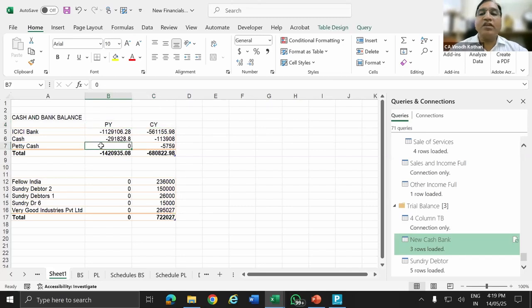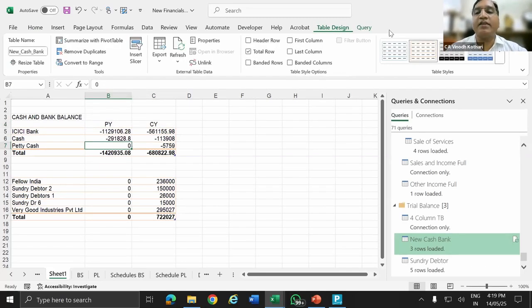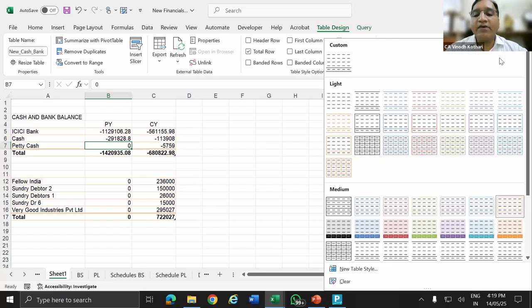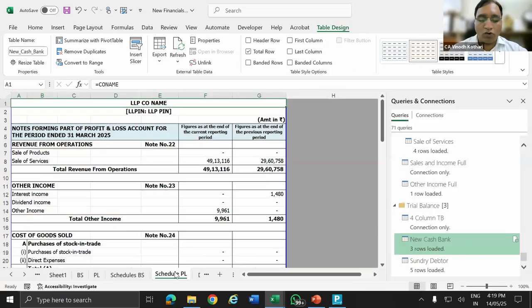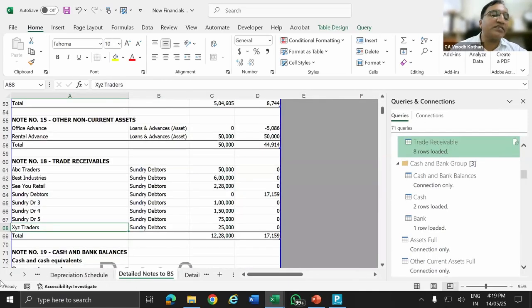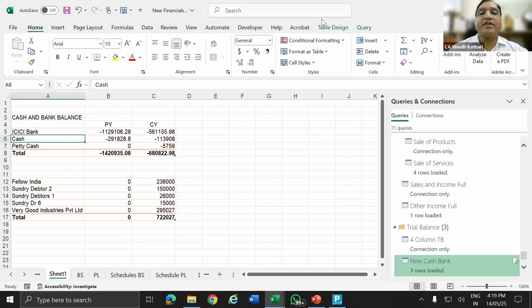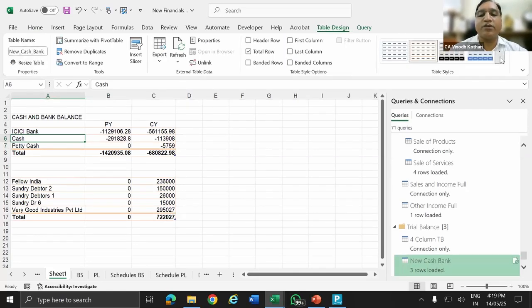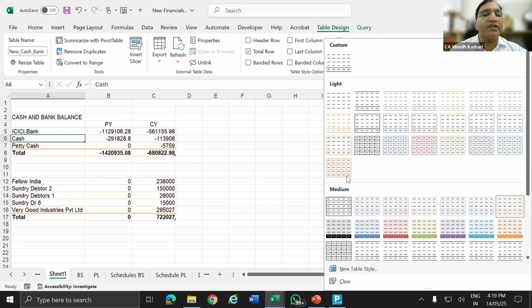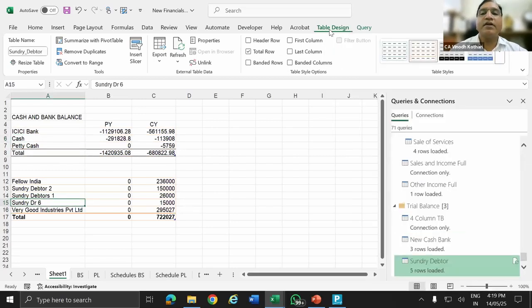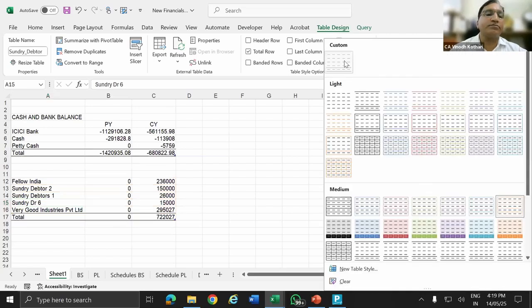Now in the table, if you see, there is an option. What is this? Go to table design. Lot of designs are there. I have created my new table style. What is my new table style? If you go to my detailed schedule, my table style is on the top, nothing, only in the total column, I want the line to appear. So one template is created, table design. You can go and select new table design and create your own template format. But here I have already created a custom one. Select this table design, customs.